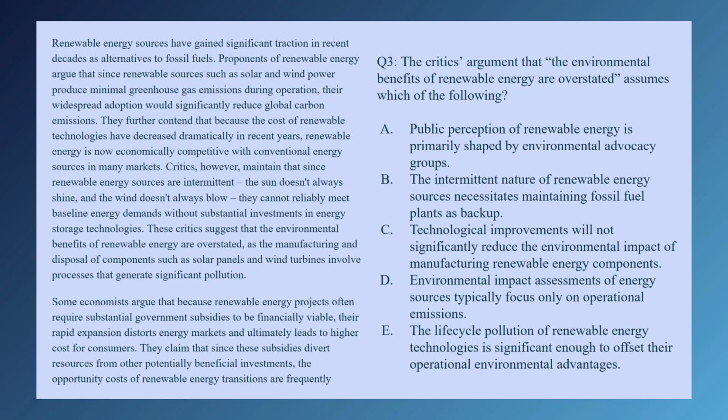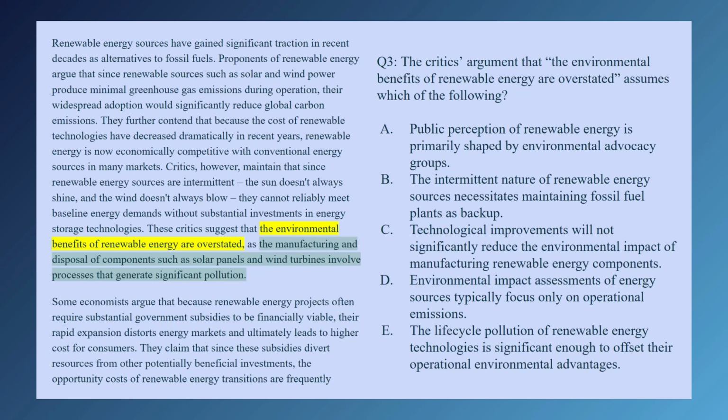The critics' argument that the environmental benefits of renewable energy are overstated assumes which of the following? Let's find this quote, and it's here. And then how is it supported? Here. The environmental benefits of renewable energy are overstated as the manufacturing and disposal of components such as solar panels and wind turbines involve processes that generate significant pollution.